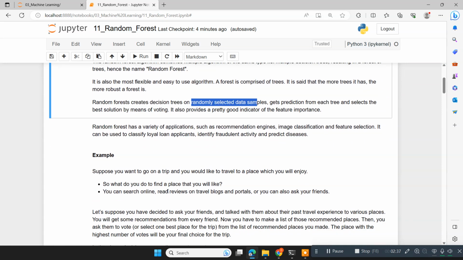So random forest has a variety of applications, like you can use random forest in building recommendation systems or in image classification and feature selection. Random forest can also be used in classifying loyal loan applicants, identifying fraudulent activities and making the prediction of diseases. So there are many applications. It is one of the very powerful algorithms which gives you better accuracy.